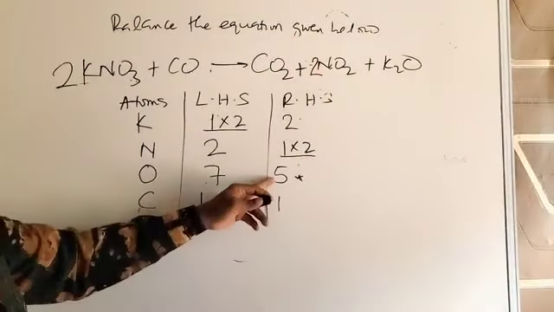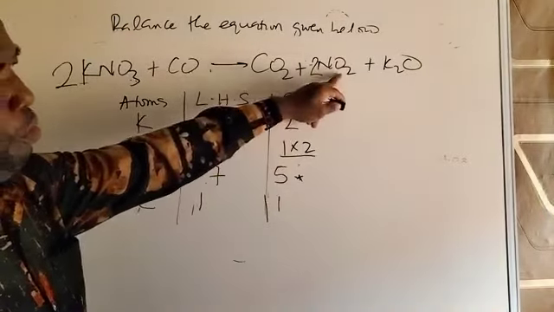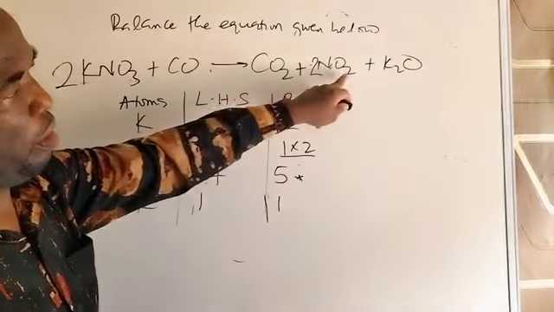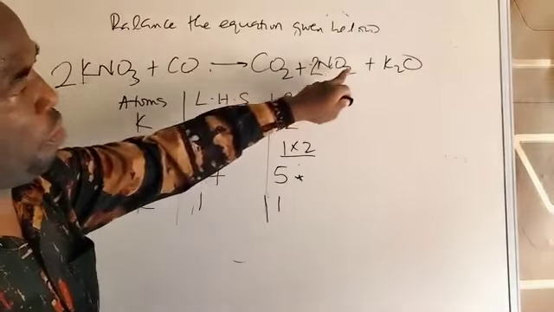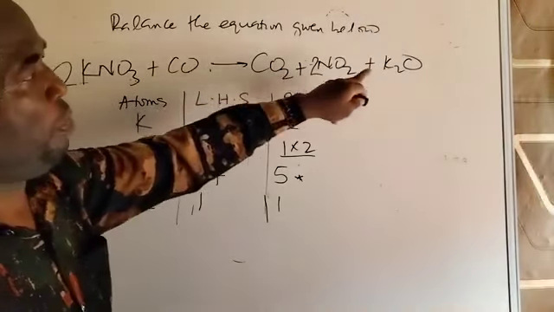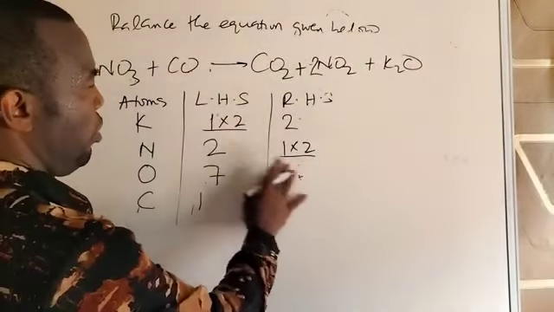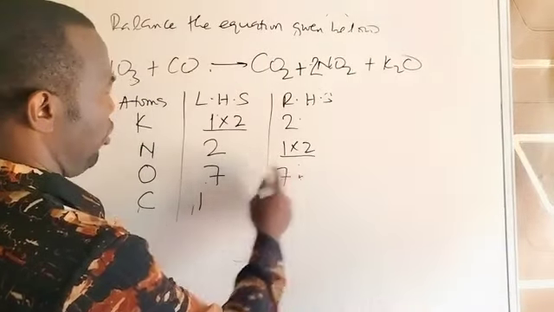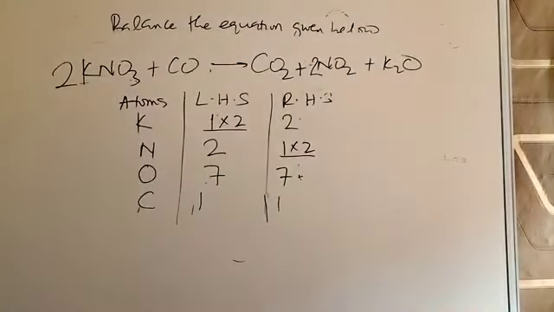Before you go on with oxygen, you're going to change it, because this 2 also covers oxygen. 2 times 2 is 4 for oxygen, plus this 2, 6, plus this one, 7. So by pleasing nitrogen, we have also pleased oxygen. So we'll have a balanced equation.